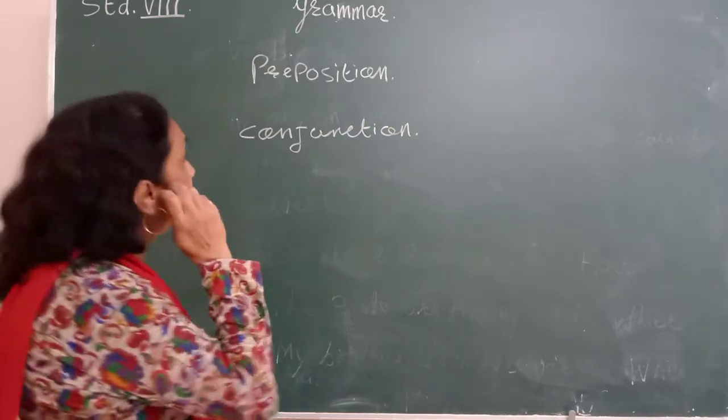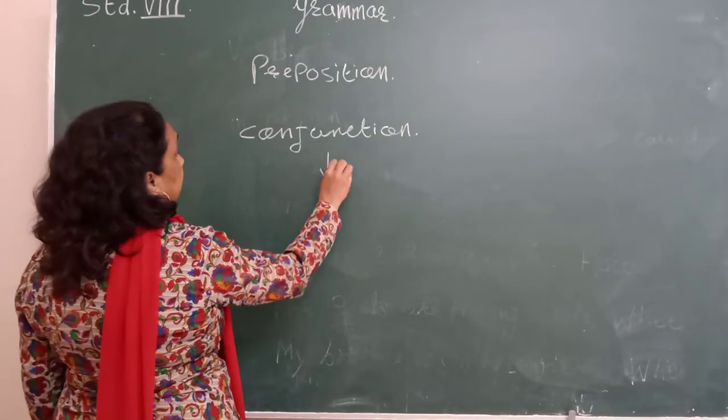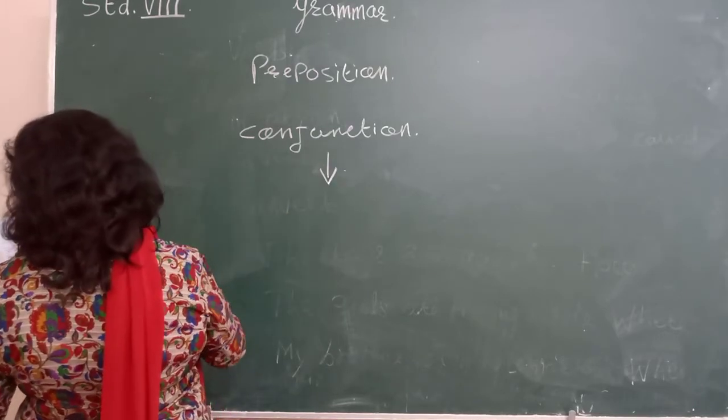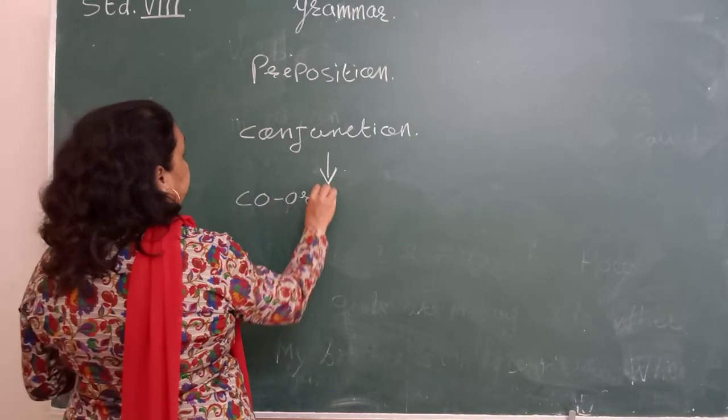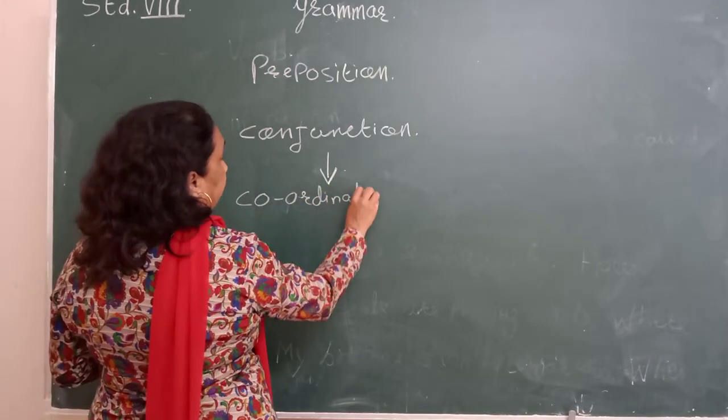Now conjunctions are of two main kinds. Two kinds of conjunctions are there: coordinating conjunctions and subordinating conjunctions. Write this also.